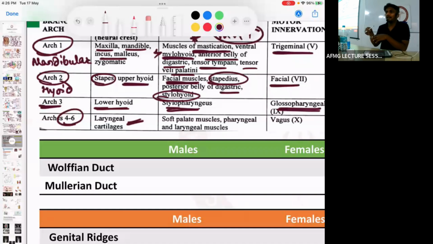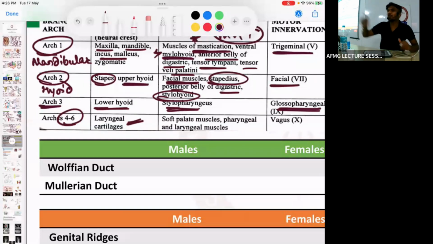How many paired, how many unpaired? 3 paired, 3 unpaired. Paired ones quickly. The posterior part of the vocal cord is formed by arytenoid and 2 rudimentary ones, corniculate and cuneiform. These are 3 paired cartilages. 3 unpaired: largest is thyroid cartilage, ring-like cricoid cartilage, leaf-like